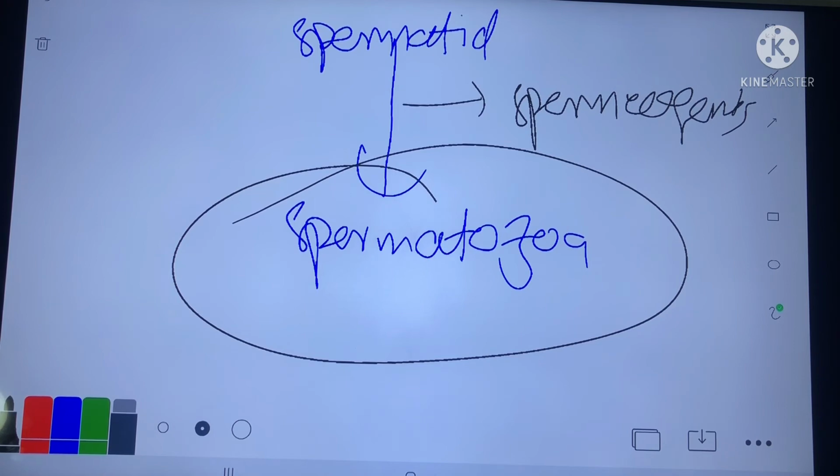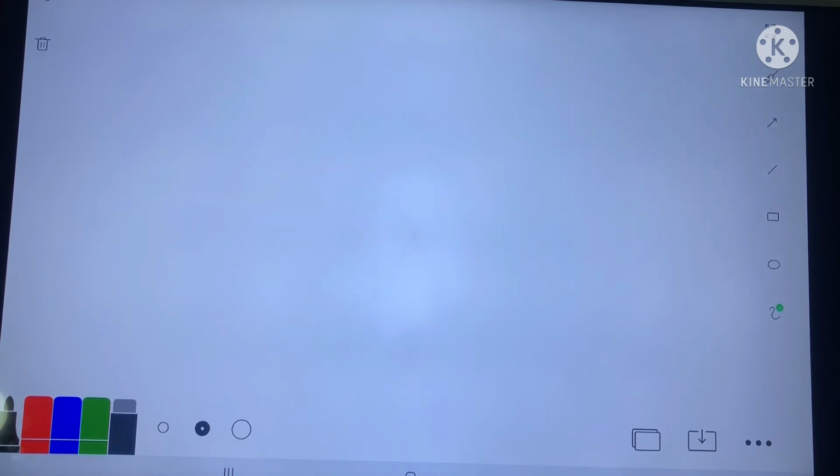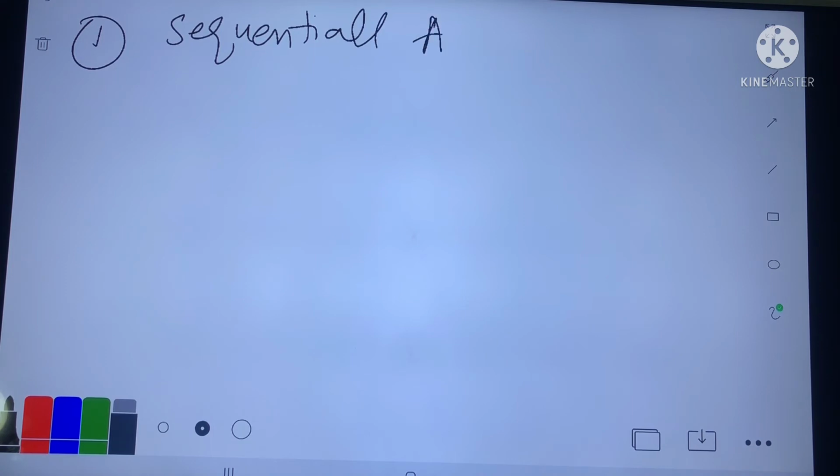Some important points we should know about spermatogenesis. First, in the exam, mostly they ask what is the sequential arrangement of spermatogenesis.